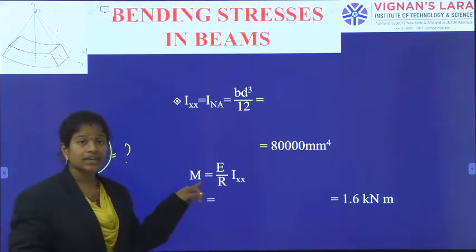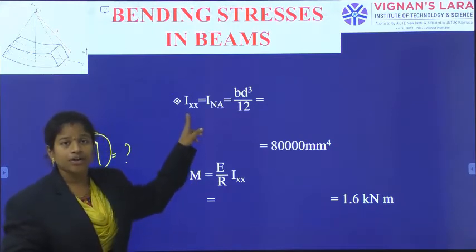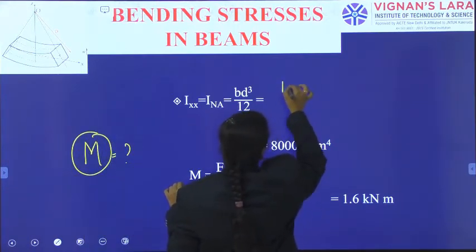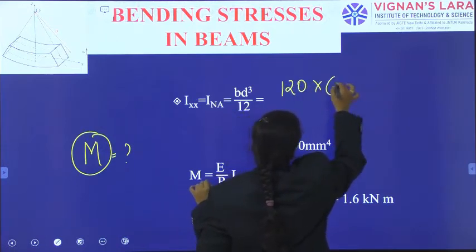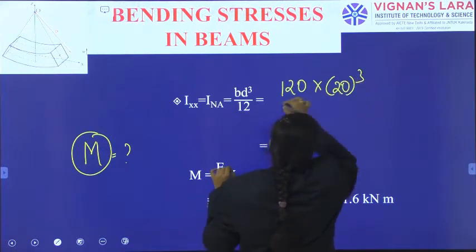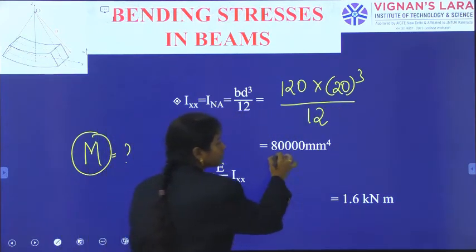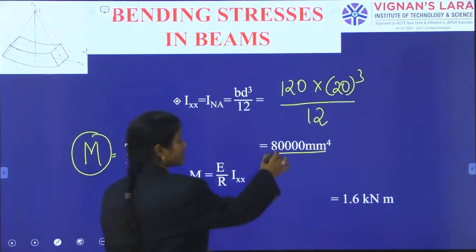M involves a denominator I, the moment of inertia about the horizontal neutral axis. B is 120, depth is given as 20, so BD cube by 12 gives the moment of inertia as 80,000 mm power 4.